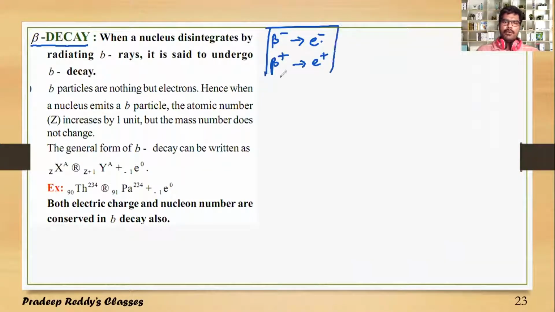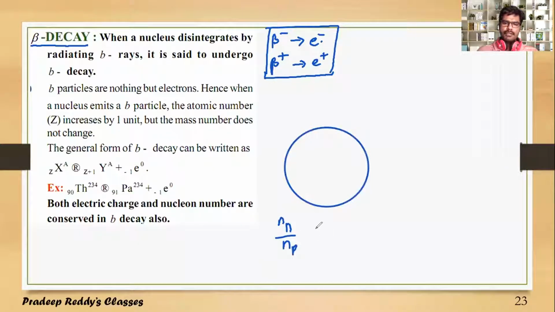Actually, there are no electrons present within the nucleus, but how does this electron get ejected out from the nucleus? We need to learn that now. When an unstable nucleus has a neutron to proton ratio greater than 1, it is unstable.